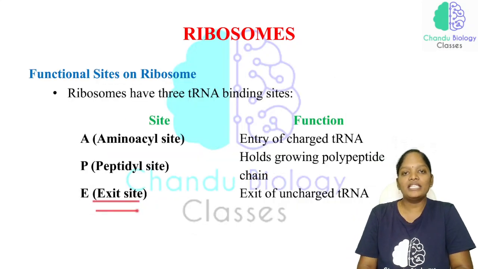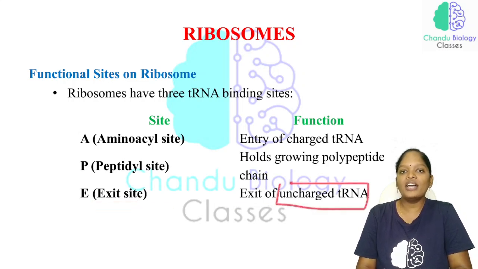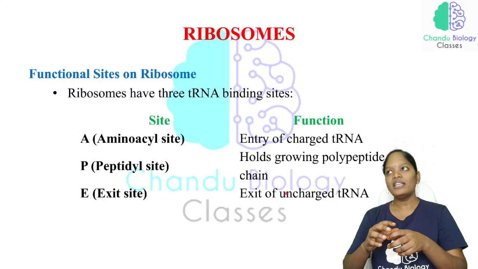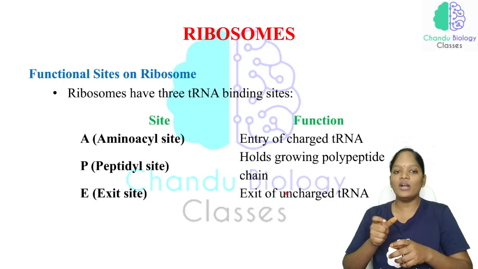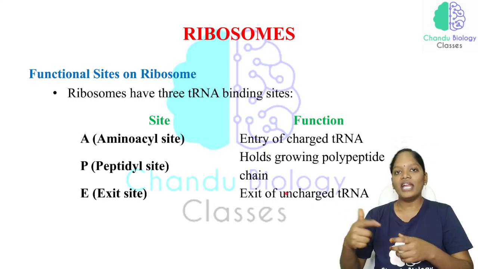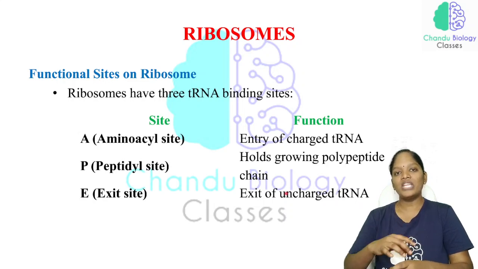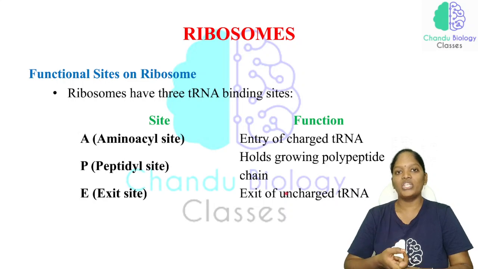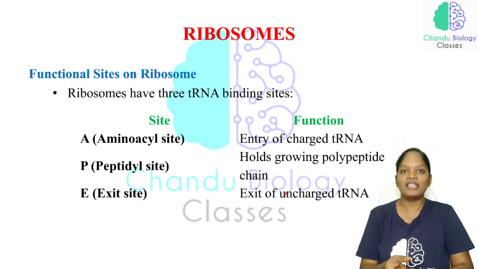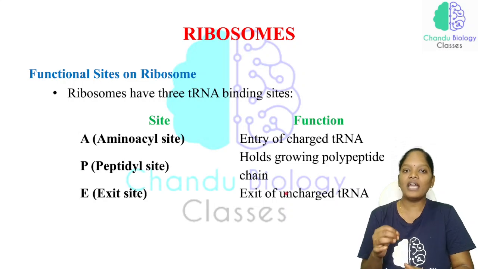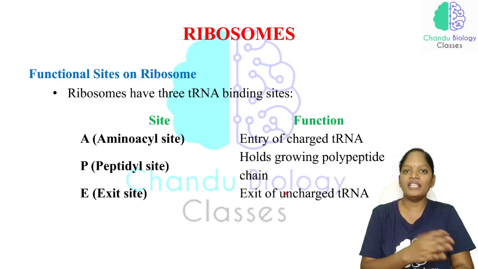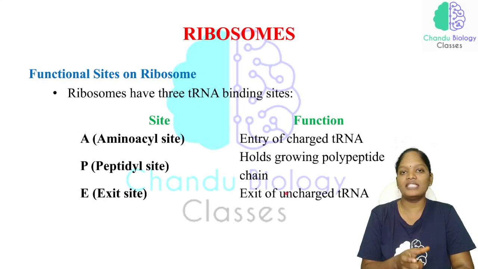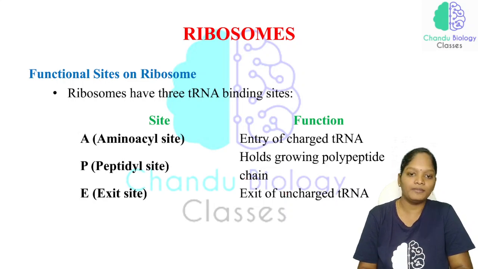The E site is called the exit site, where the uncharged tRNA exits. So the charged tRNA attaching site is the A site, and after adding one amino acid to another, the growing polypeptide chain is held by the P site, the peptidyl site, and the uncharged tRNA exits from the E site.